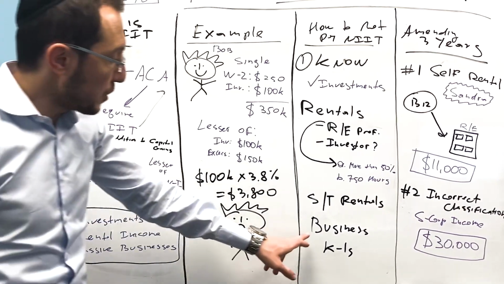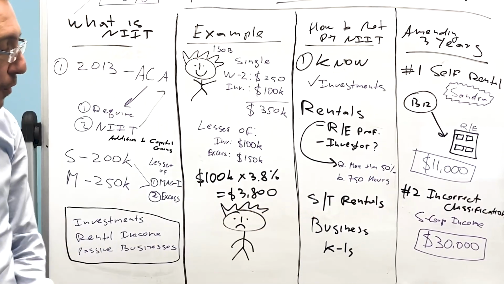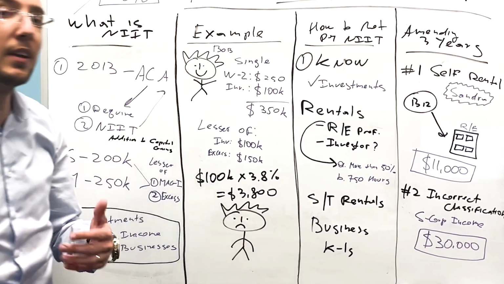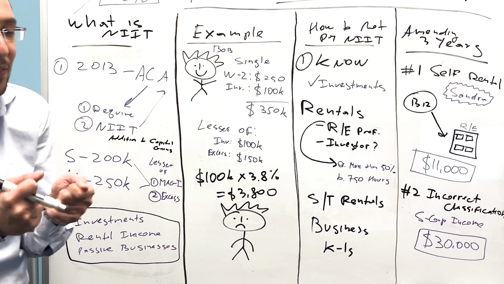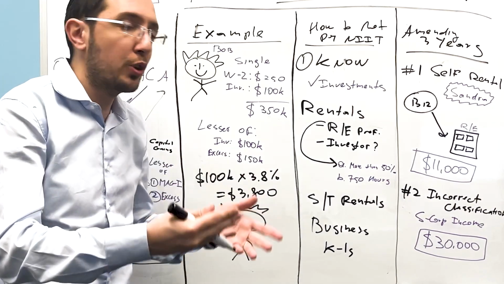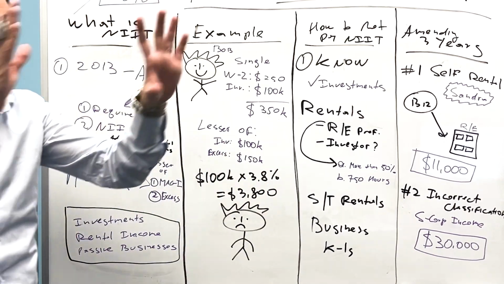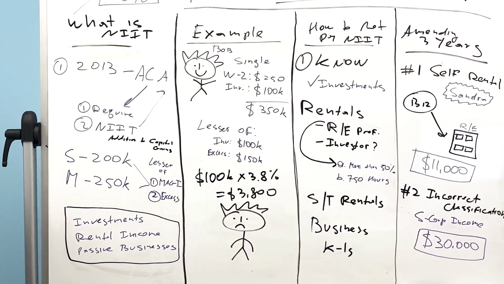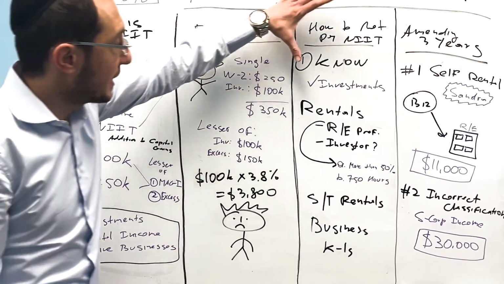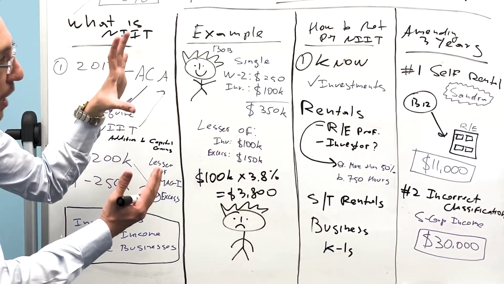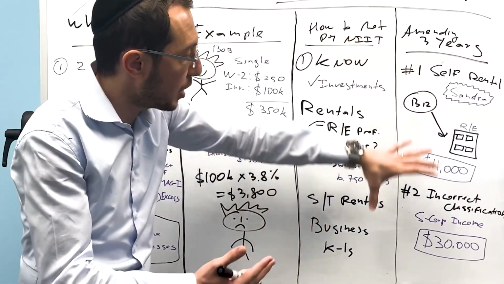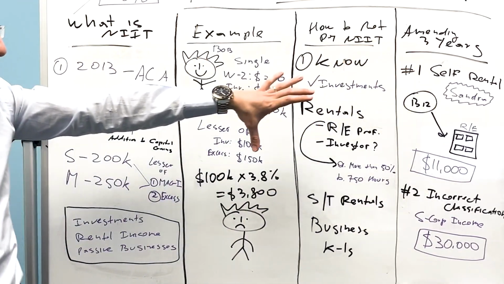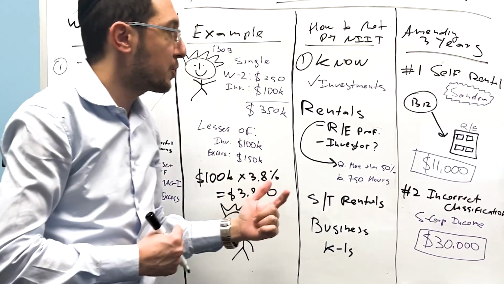Now, also, any businesses, like I mentioned earlier, from which you receive K1s, in a business in which you participate, your businesses, even if the K1 is considered investment income, so to speak, because usually you would receive a K1 if you have investments in other businesses, but that's only if you don't participate in them, if it's a passive business. So this is not the entire list, because right now we're going to go into amending. We're going to talk about case studies, and I'm going to talk about how you can identify this tax on your tax return and what you can do to amend it.